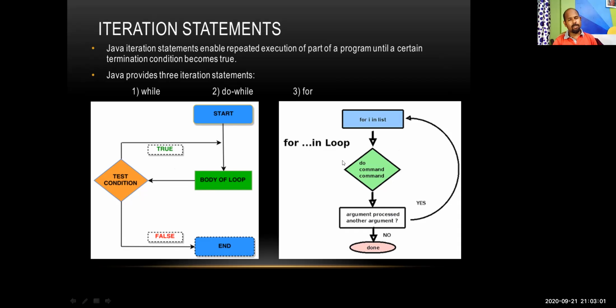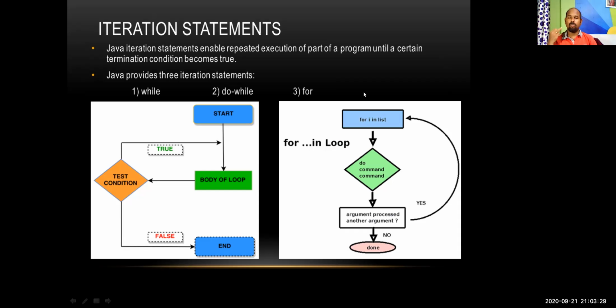The for loop is very much used, and let me tell you, in iterative statements there are three basic things. One, the initialization of the loop variables or loop indexes. Number two, condition checking, a condition must be there. And the third is the increment or decrement statement.